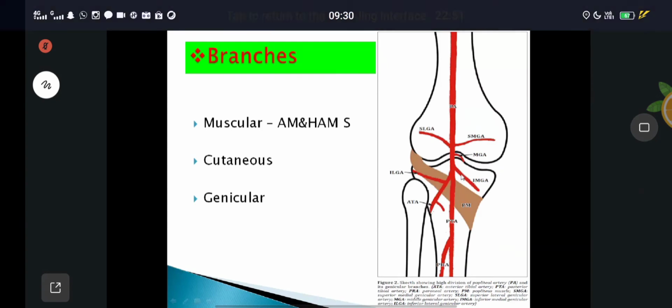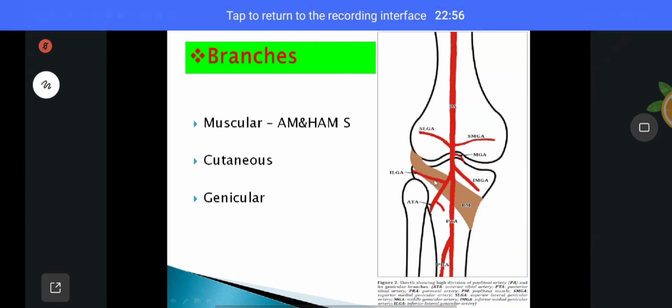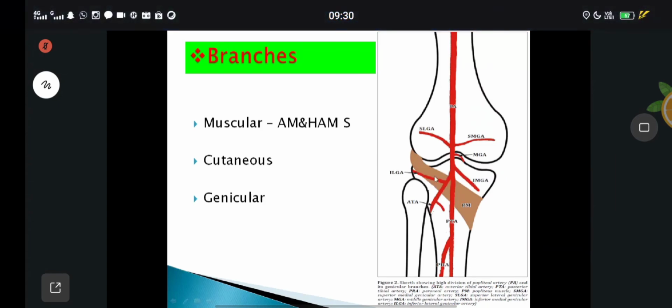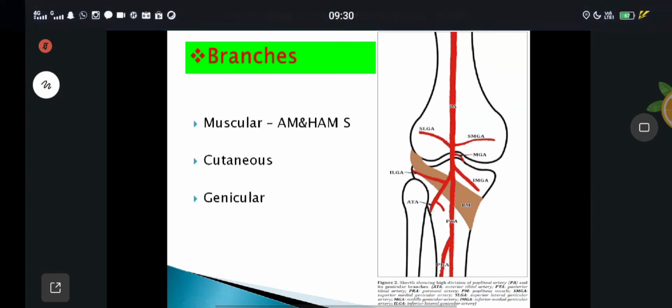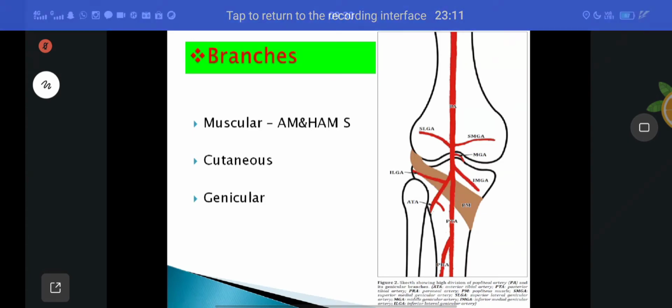Understand? After that, the lower part: inferior medial genicular artery and inferior lateral genicular artery. Understanding? 2 above and 2 below. One more you can see, medial genicular artery. Those are branches coming from the popliteal artery around the knee.